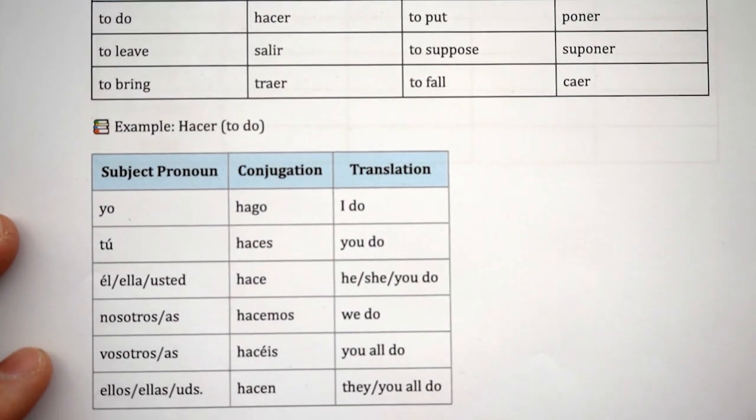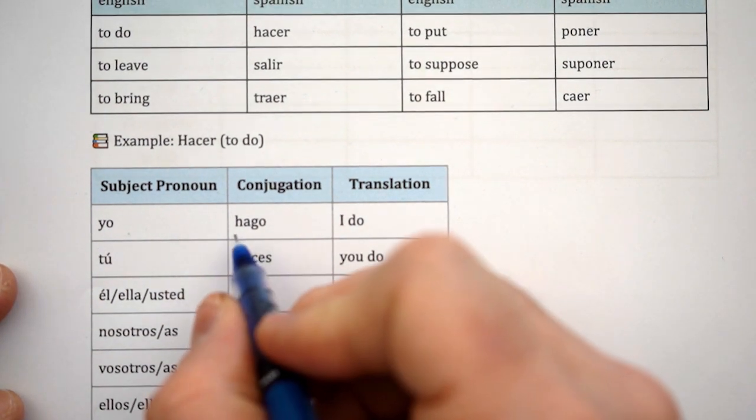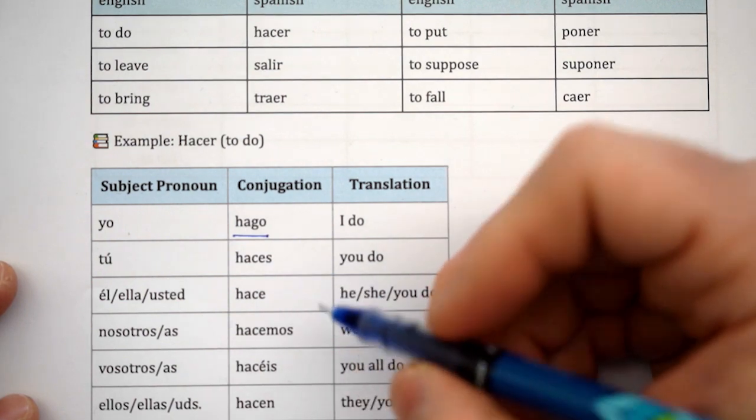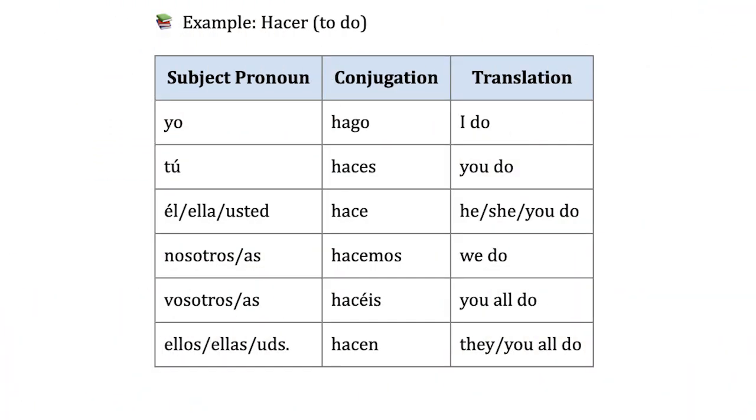This is an example of how we conjugate the verb hacer, to do. The yo form will turn into hago, but the rest of the subjects will follow the regular conjugation, taking out the ending er and adding es, e, emos, éis, en. Haces, hace, hacemos, hacéis, hacen.